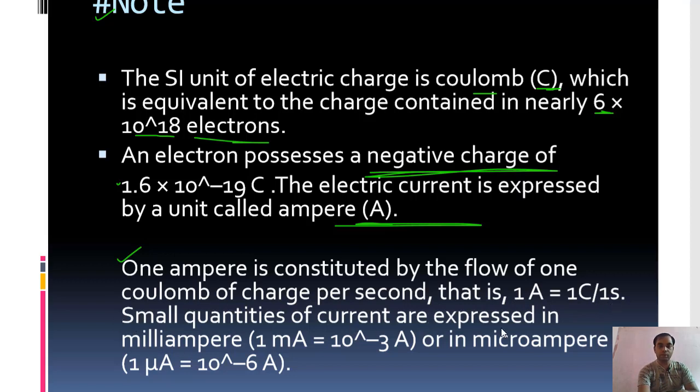Small quantities of current are expressed in milliampere. 1 milliampere equals 10 to the power minus 3 ampere. It can also be expressed in microampere, with this symbol for micro. 1 microampere equals 10 to the power minus 6 ampere. You should remember these values of milliampere and microampere. These values will help you while solving problems.